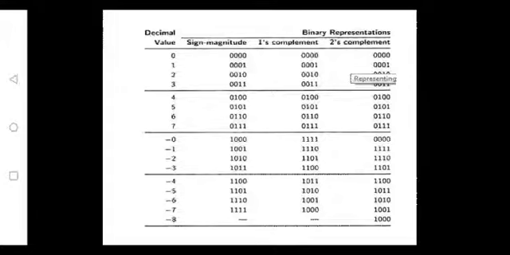Similarly, let me take minus 6. Minus 6 its sign magnitude is 1110. For its 1's complement, write down first the sign bit as it is, which is equivalent to 1. Next, we need to perform 1's complement only for the magnitude. So 1 1 0, replace 0 with 1 and 1 with 0, that is 001. So 1's complement of minus 6 is 1001. Similarly, the next form is 2's complement. 2's complement is 1's complement plus 1.